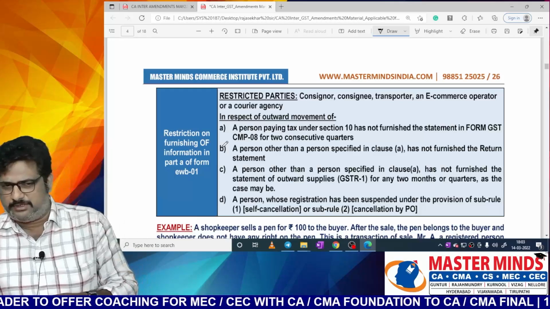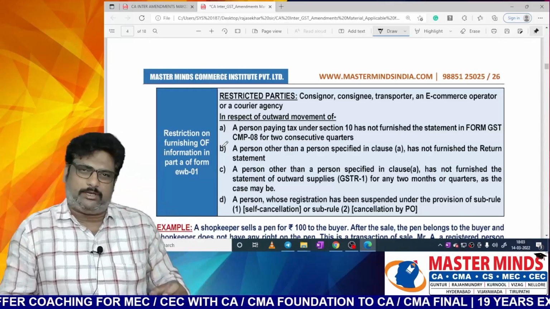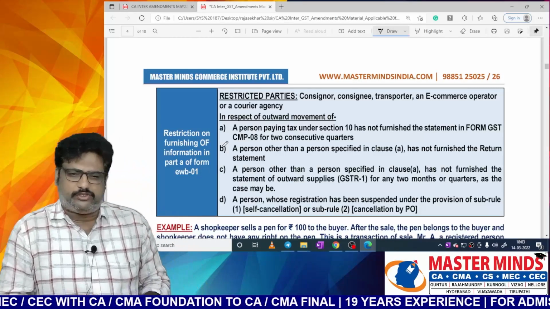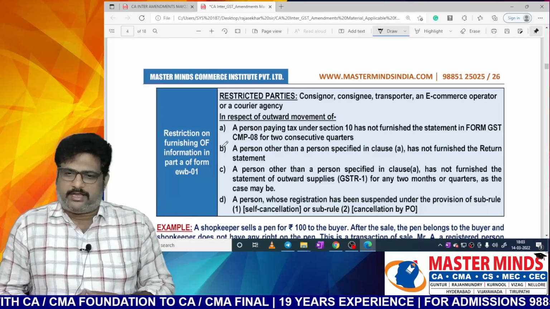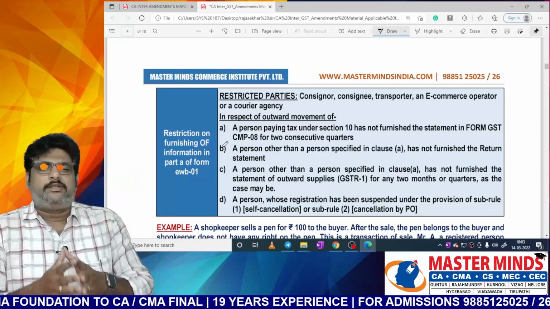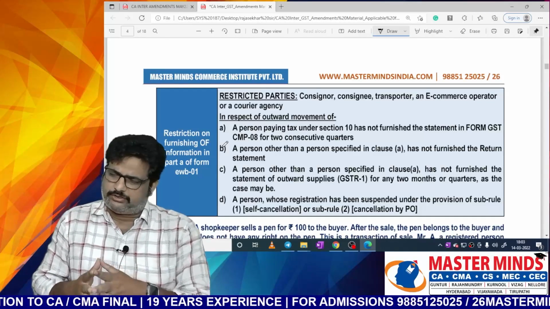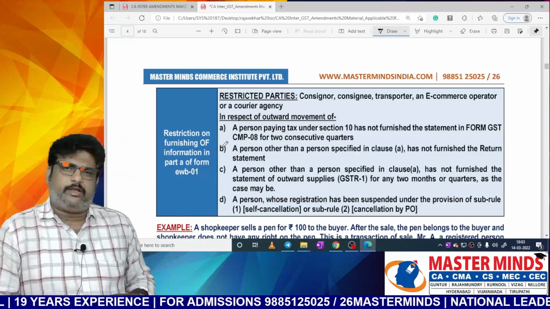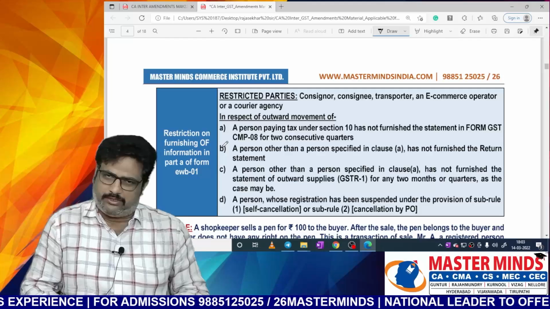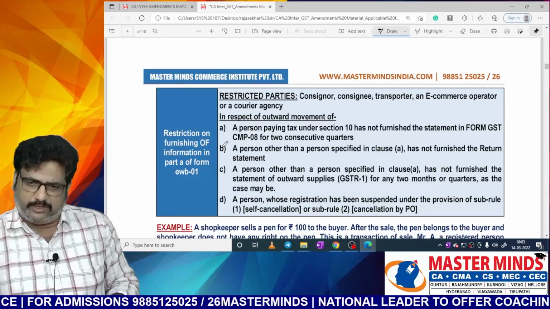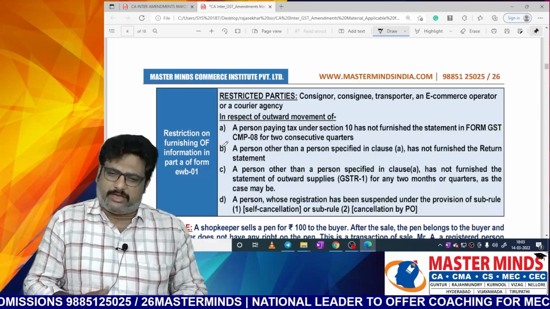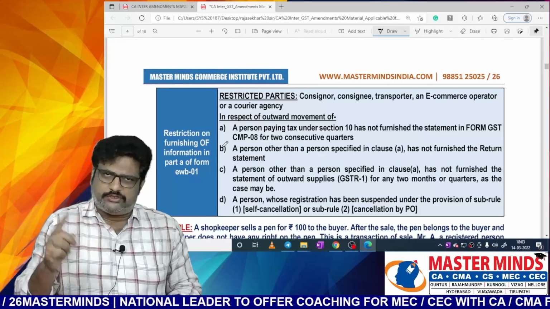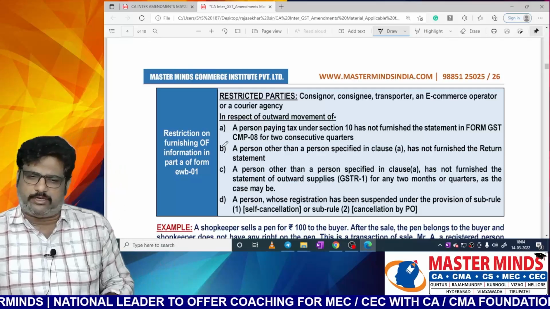That means every person is restricted. If a person paying tax under section 10, which means the composition scheme, has not furnished the statement, under the composition scheme you are required to file CMP-08 on a quarterly basis. But if this CMP-08 was not furnished for 2 continuous quarters, then e-way bill generation can be blocked.